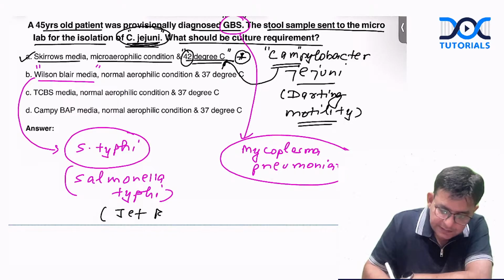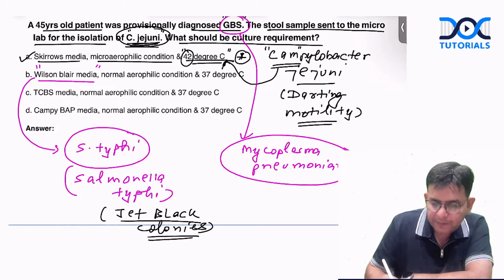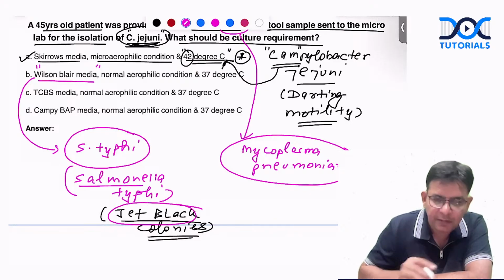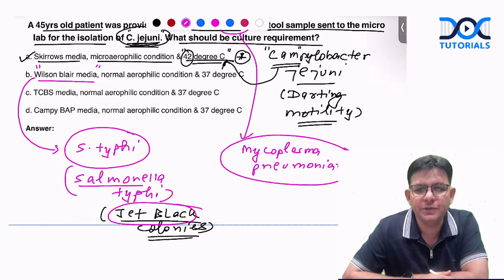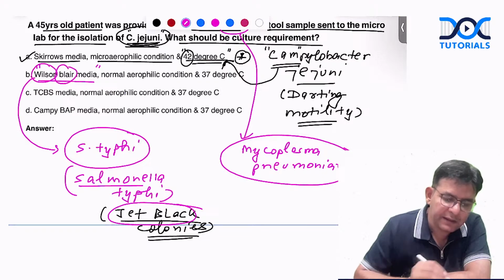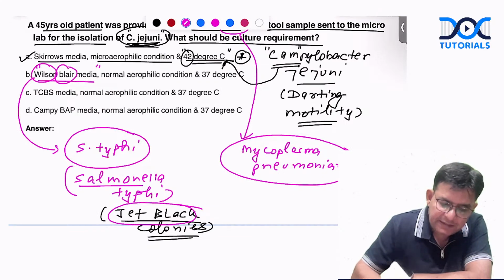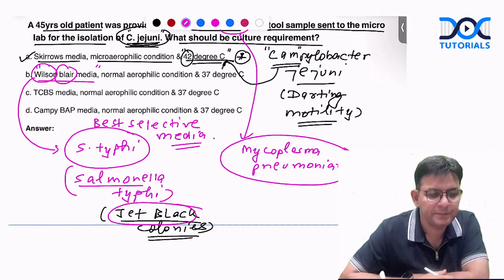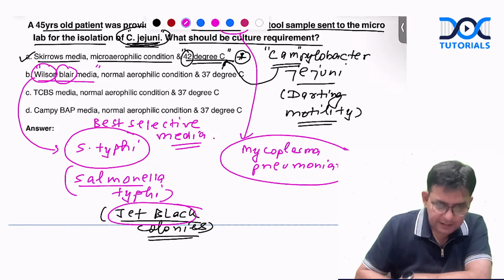Jet black colonies. If you have done the classes, you must know, I told you that this black jet is only with whom? Salmonella. And this Wilson and Blair is the best selective media for which particular organism? For Salmonella typhi. Very right, that is also true, Pooja.